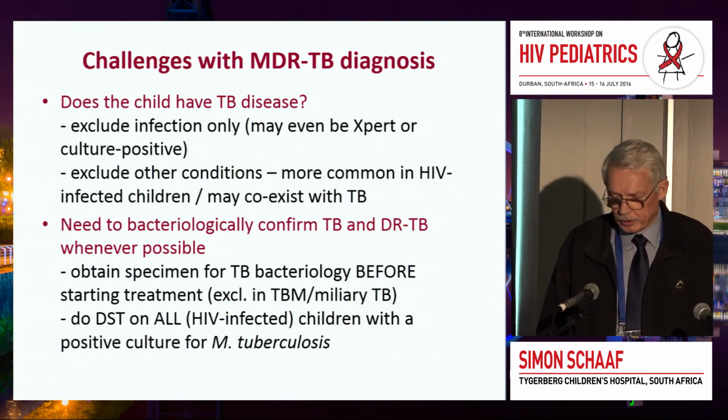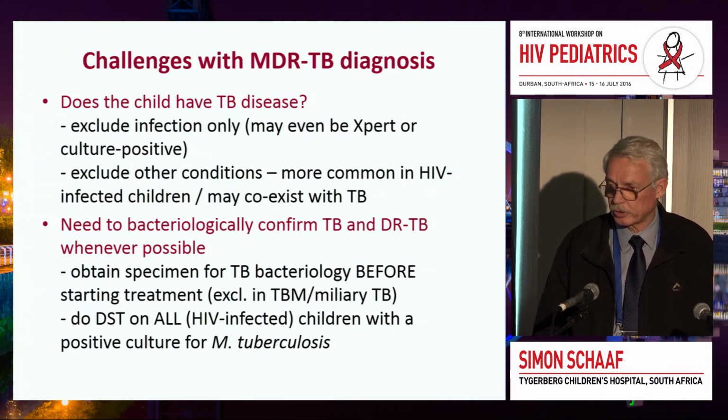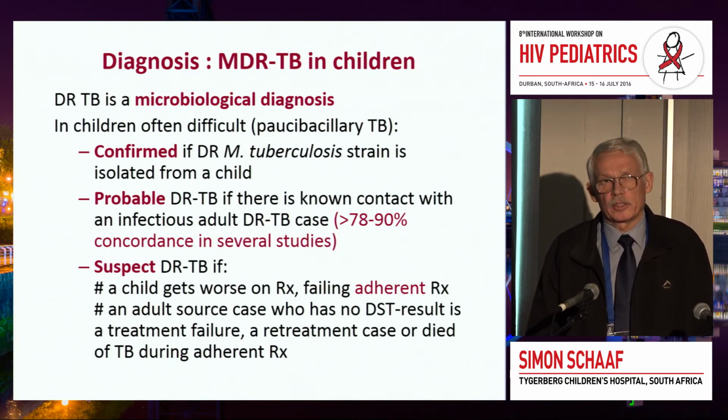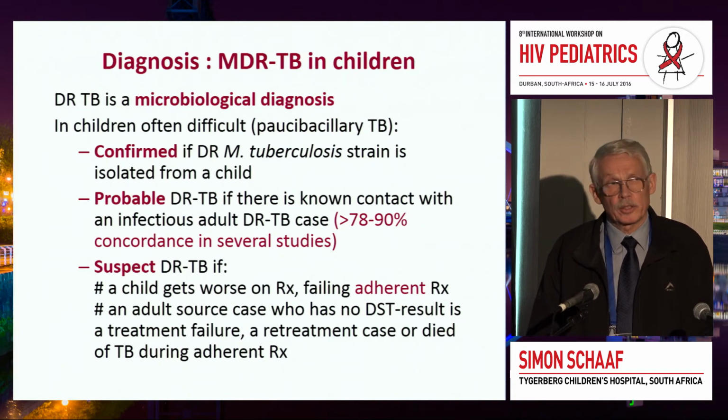And I think that, in my personal opinion, every child that has a positive culture should have a drug susceptibility test done, at least if they're HIV infected, but mainly every child with a positive culture should have a drug susceptibility test done. So how do you make the diagnosis? So I said it's a bacteriological diagnosis. You cannot make it on X-ray. You cannot clinically decide whether this child's got drug-resistant tuberculosis.